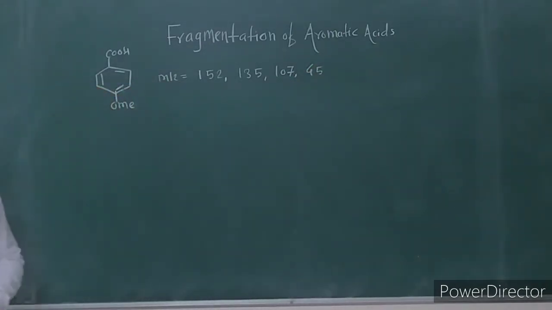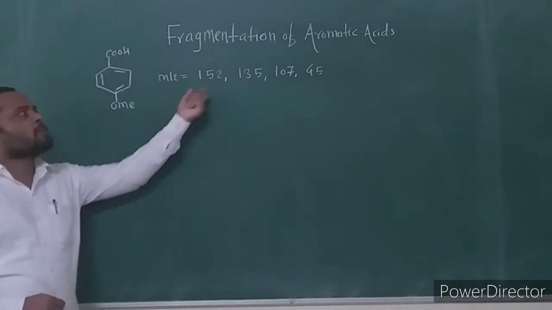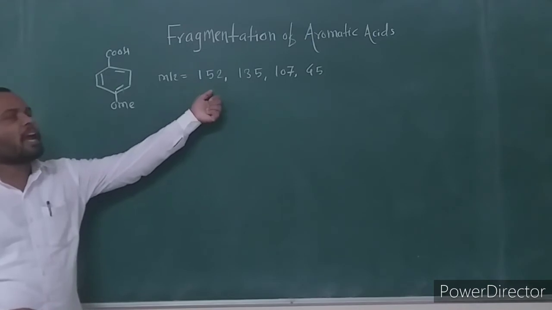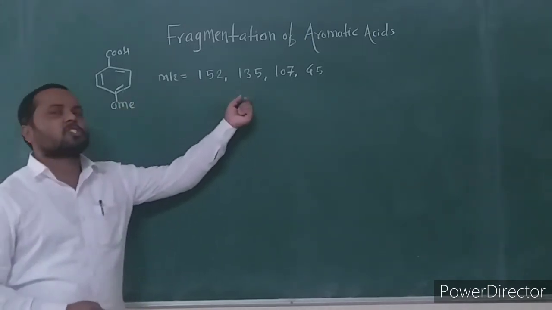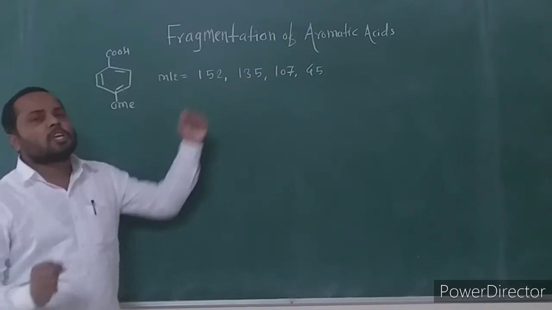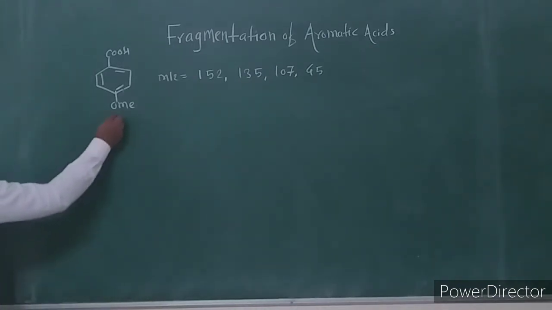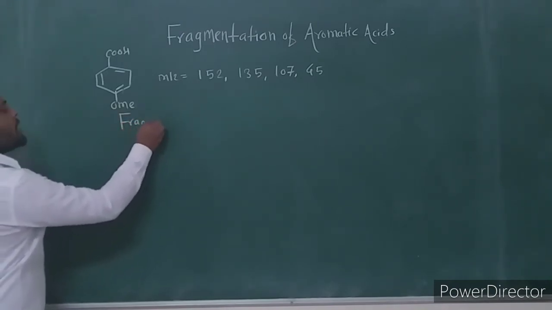Then show the genesis, or show the mechanism, for formation of the fragment ions at these mass to charge ratios. What are the structures of the fragment ions at these mass to charge ratios? Then consider the fragmentation.